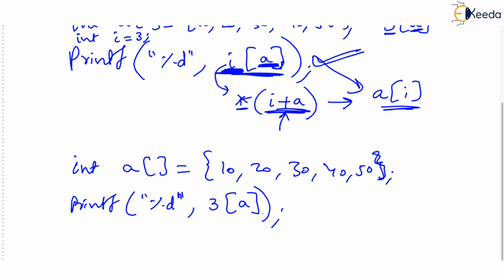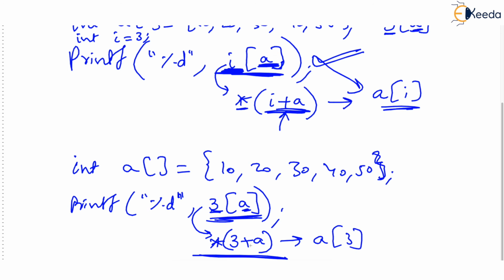And the first reaction would be, come on, this is ridiculous. How can you write this? And you will tick compiler error. But the fact, after knowing these basics, is that when you write 3[A], this gets modified to 3 plus A, that is A plus 3, and asterisk before it. This is what the compiler does, and this is the same as A[3], because 3 plus A will give you the address of A[3] and asterisk will give you the value.